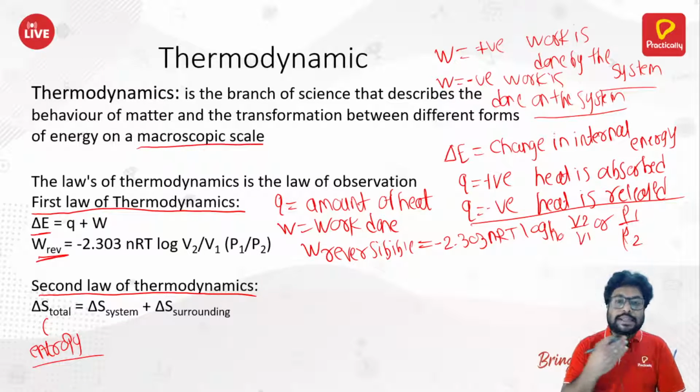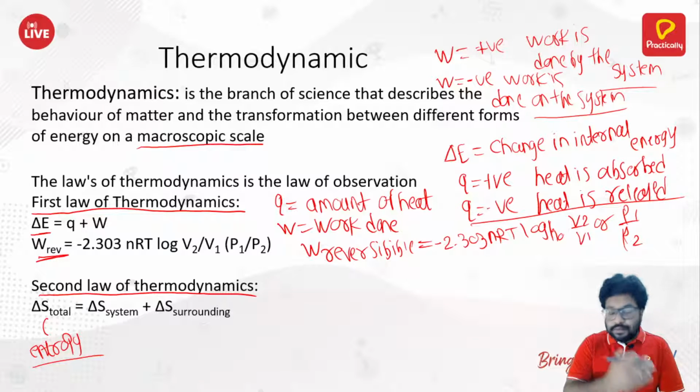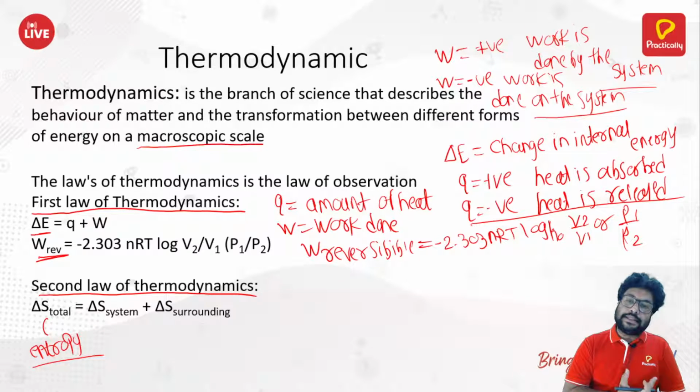If you observe the things around you, you will observe that entropy is always increasing. And how do we measure entropy? Entropy is the measure of disorder in the system. Higher the disorder, higher is the entropy. Smaller the disorder, more order in the system, lesser is the entropy.